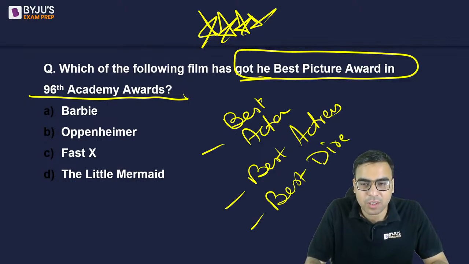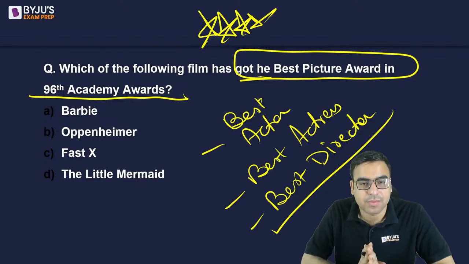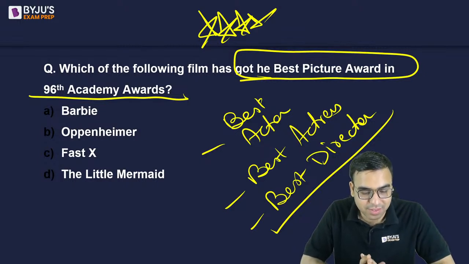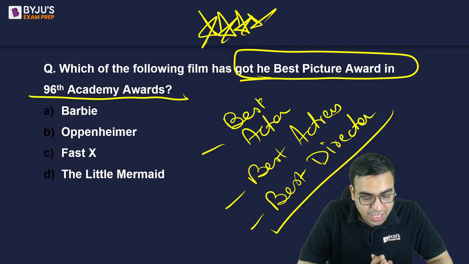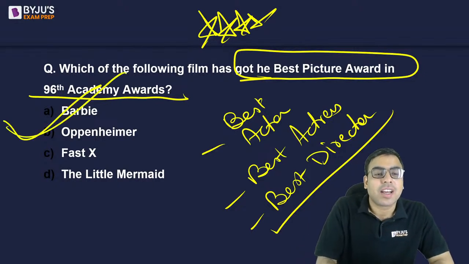Please tell me, I'm waiting for the answers. Who has got it? Best Picture Award in 96 Academy Awards. Barbie, Oppenheimer, Fast X, The Little Mermaid. Yes, Cillian Murphy has got Best Actor. Very good, Astha Avasthi. हाँ. So Oppenheimer.